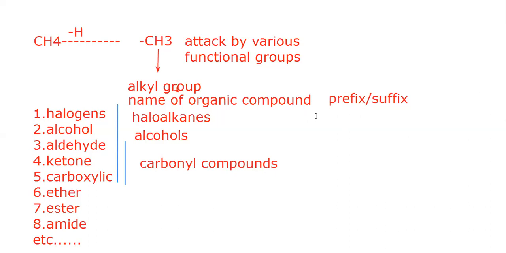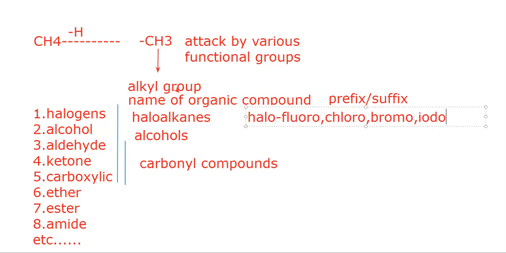In case any hydrocarbon consists of a haloalkane, it is added by a prefix, that is halo, where this halo can be defined by the various halogens: fluoro for fluorine, chloro for chlorine, bromo for bromine, and iodo for iodine. So these are the different prefixes that we are using for halogens if they are present in haloalkanes.